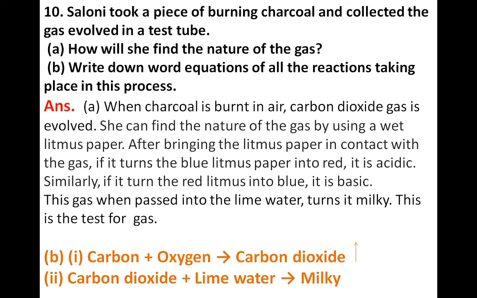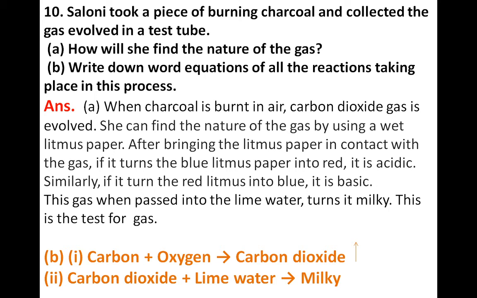And B is write down word equations of all the reactions taking place in this process. Okay. When charcoal is burned in air, charcoal is also a form of carbon. So when it is burnt in air, the gas is evolved. This gas is known as carbon dioxide.